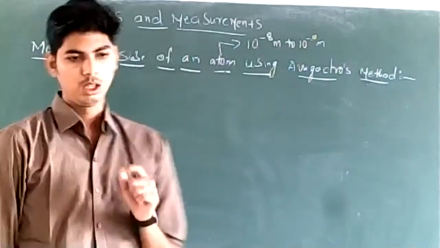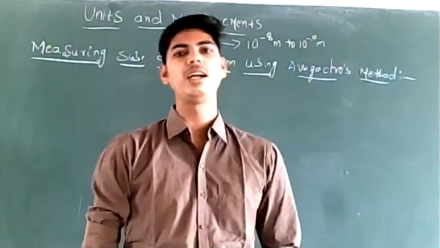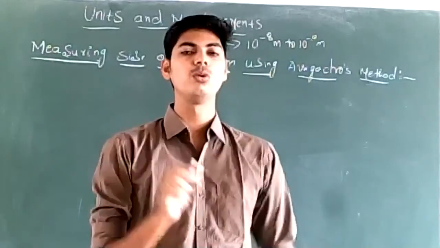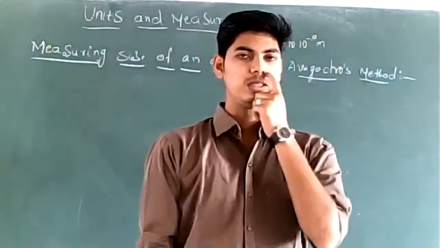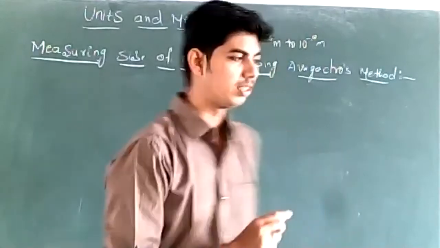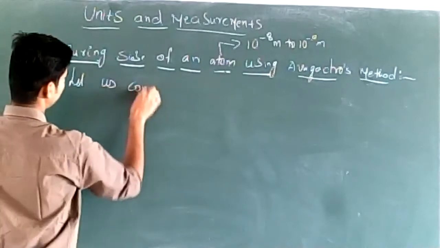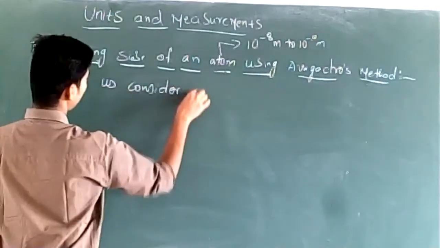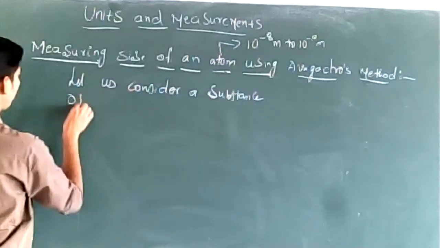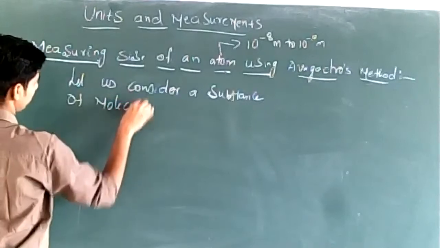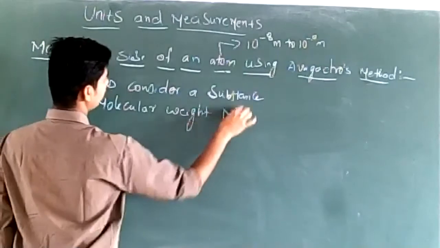Now, using this Avogadro's hypothesis and the Avogadro's method which we have taught you, we are going to calculate the size of an atom. See, the size of the atom can be very easily calculated. Let us consider a substance of molecular weight m.